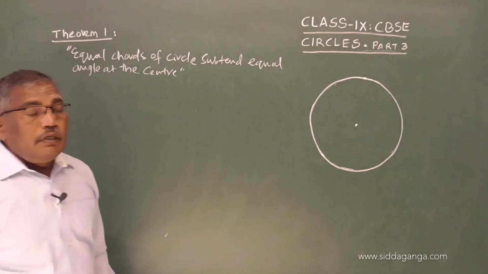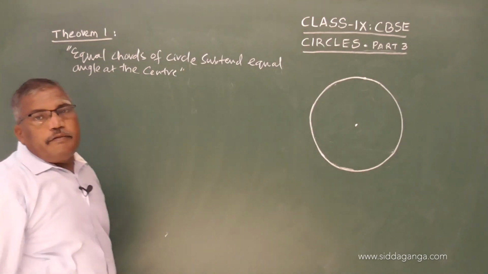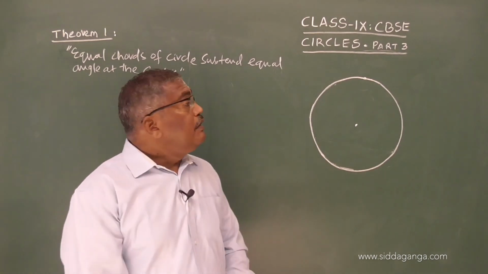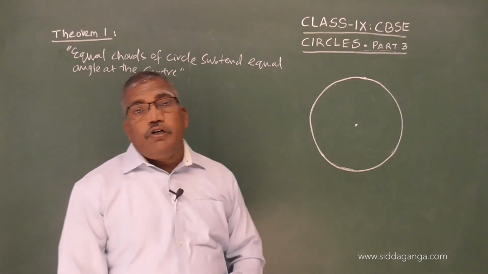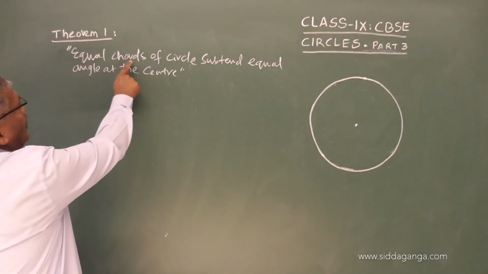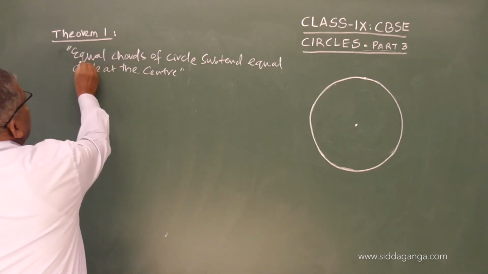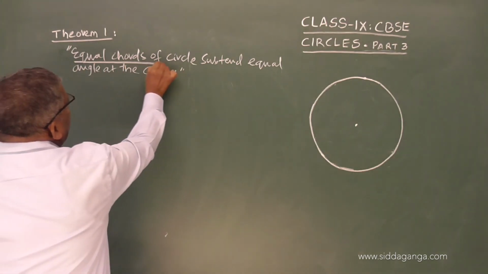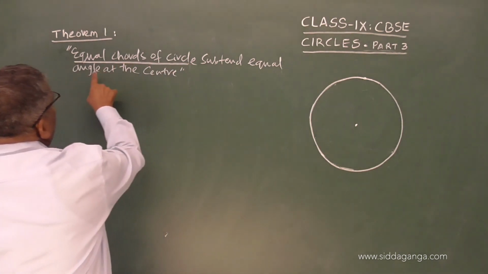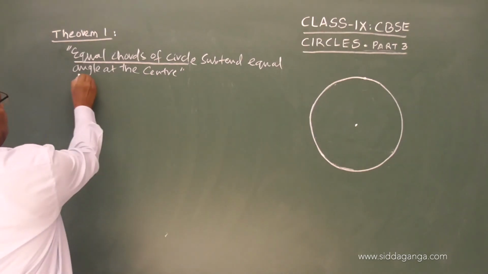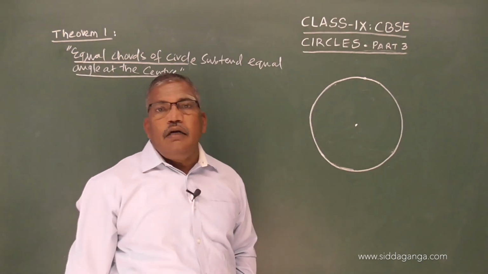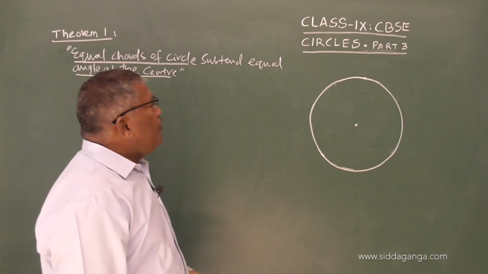Now, see, in any statement or in any theorem, as you know, there will be two parts. One is the given data and the second part is what is to be proved. So, those basic things you have to understand. Equal chords of a circle, that means a circle is given and equal chords are given. Subtend equal angles at the center, this is the second part, this needs to be proved. The first part is the given data, the second part is the proof to be made.